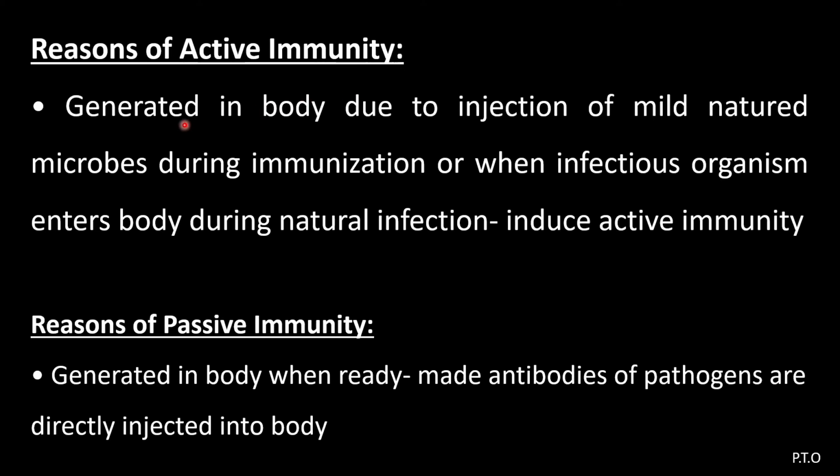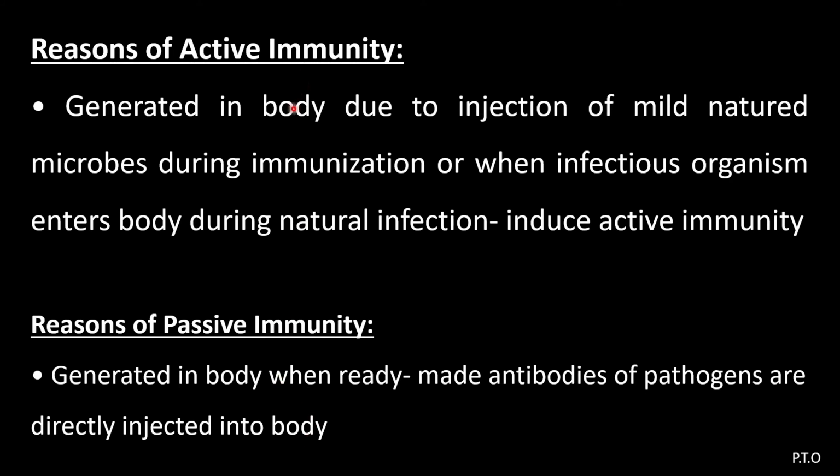Reasons of active immunity: it is generated in the body due to injection of mild microbes during immunization, or when infectious organisms enter the body during natural infection, that induce active immunity. Whereas passive immunity is generated in the body when ready-made antibodies of the pathogen are directly injected into the body.